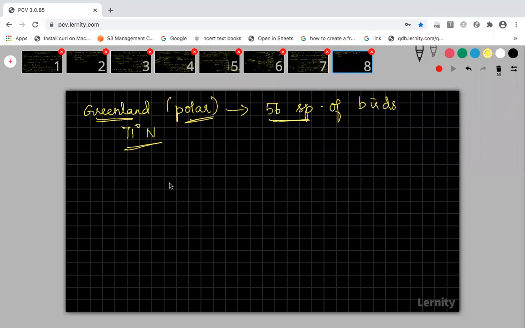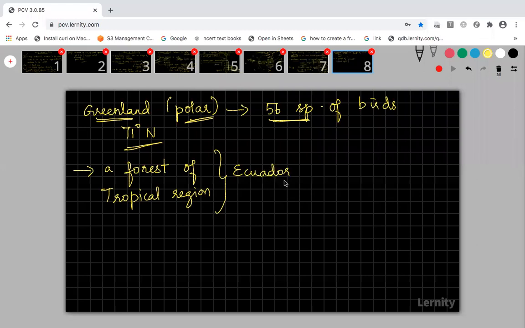This is one example. Another example I will tell you: a forest present in the tropical region, a forest of the tropical region, like, can I say Ecuador? Have you heard about Ecuador? Ecuador is a country which is located near the equator. That's why the name of this country is Ecuador. Just some spelling difference will be there. That is equator, this is Ecuador.